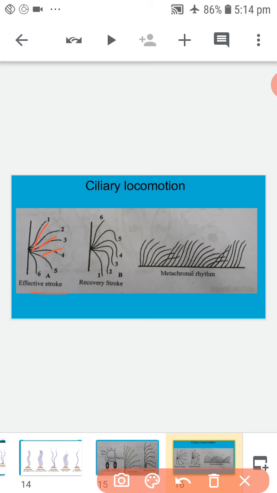They are, first one, cilia in a transverse row beat simultaneously in one direction. It is called synchronous movement.